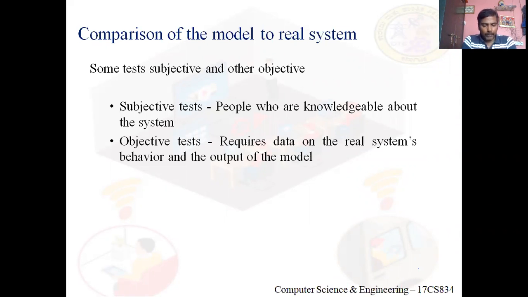There may be one or more statistical tests to be performed to compare some aspect of the system data set with the same aspect of the model data set.